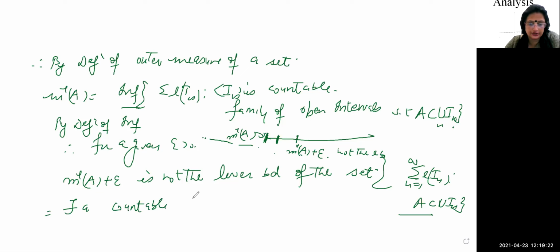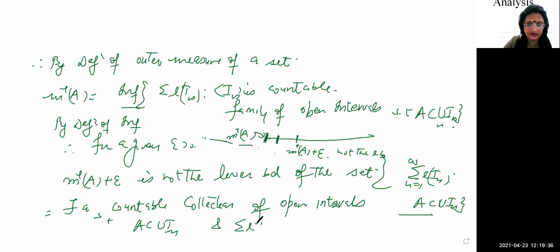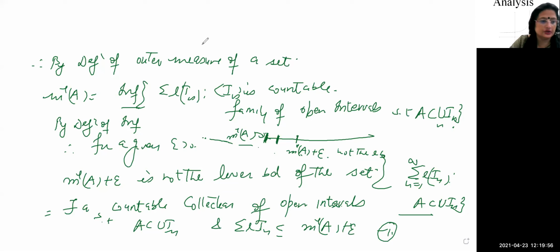a countable collection of open intervals such that A is contained in the union of In and the summation of length of In is less than or equal to m star A plus epsilon. Let it be number 1, right? So this is just what we have done. We have just used the property of outer measure and then we have used the property of greatest lower bound.